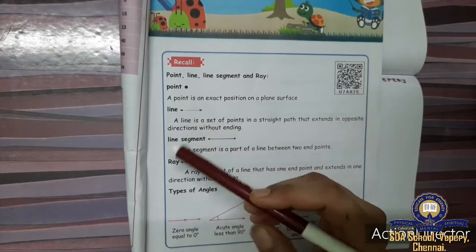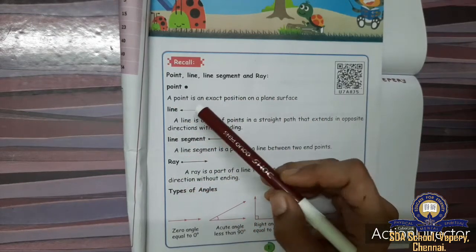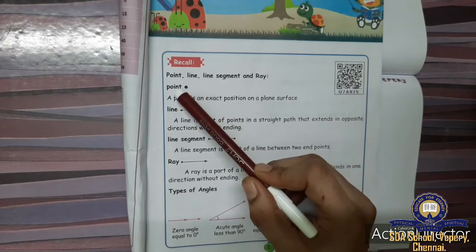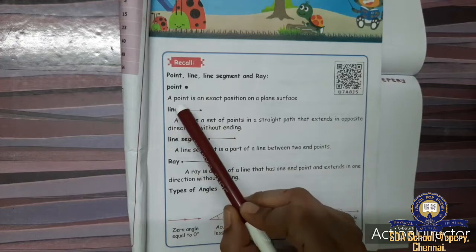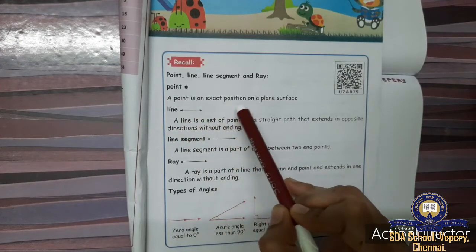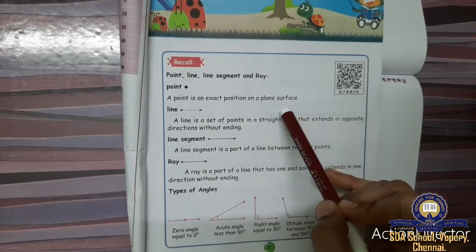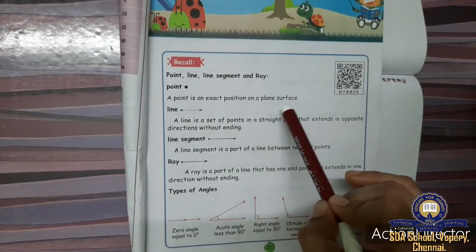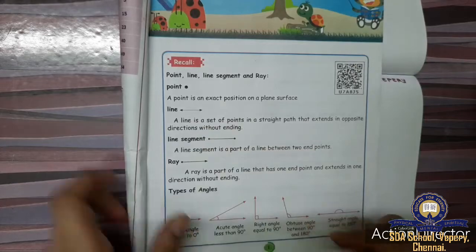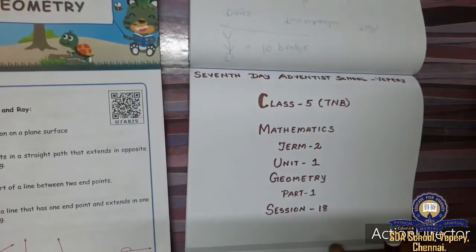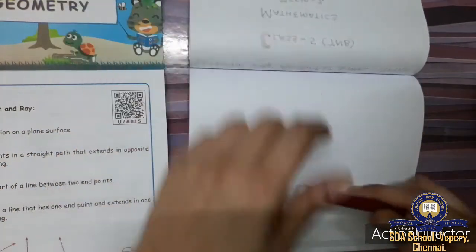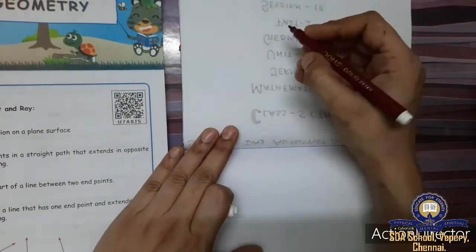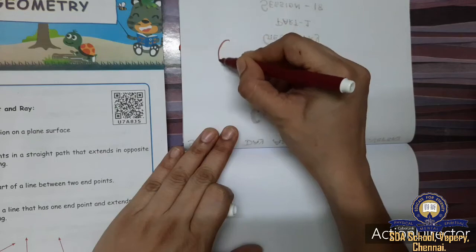So what is a point? You already know a point is a dot. It means an exact position. A point is an exact position on a plane surface. Consider this is a plane surface and I am drawing one circle in this.